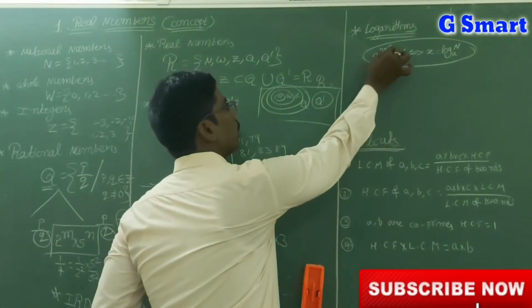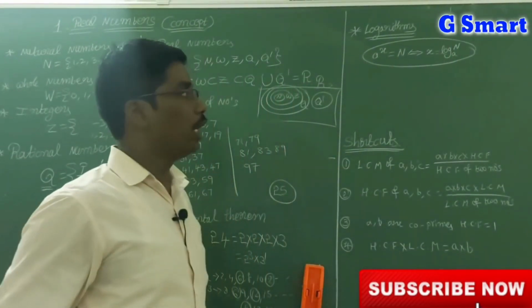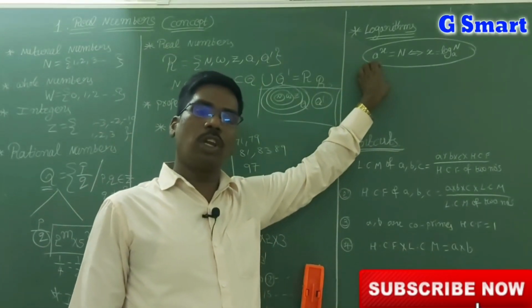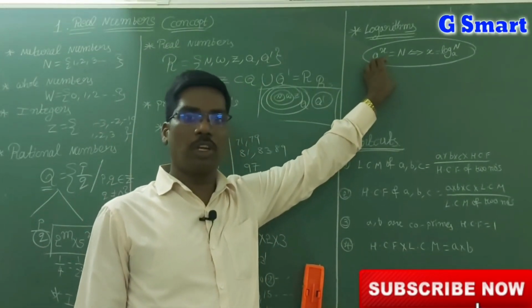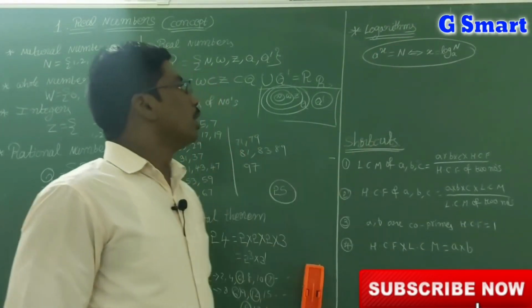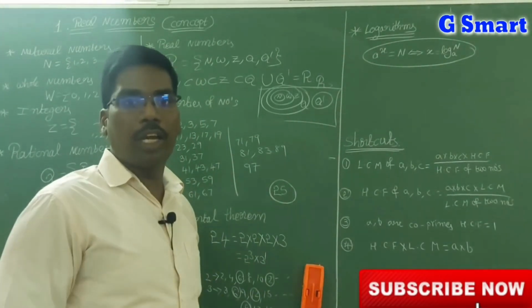So a power x is equal to n, where x is equal to log n base a. Now here some properties are there. Log ab is equal to log a plus log b. Log a/b is equal to log a minus log b. These are all formulas you know very well, once you read them. Next, here I want to say most very important, because in a policy they have given, that is I want to say.